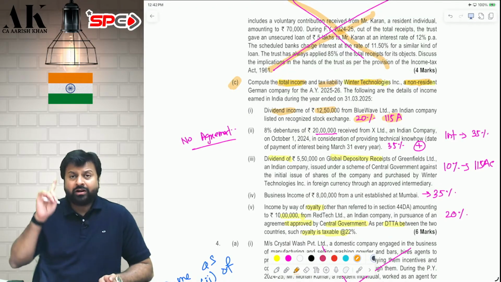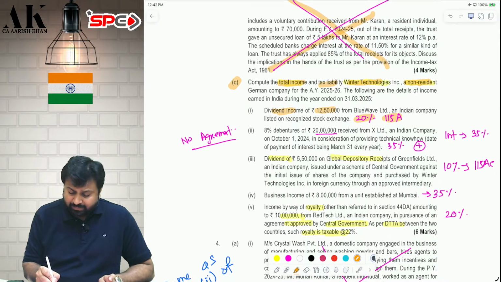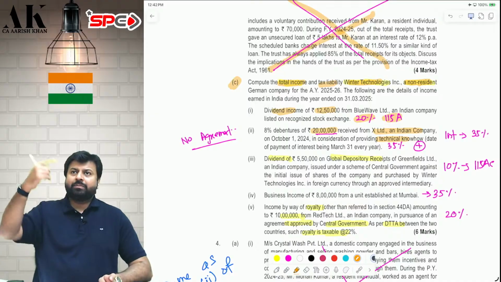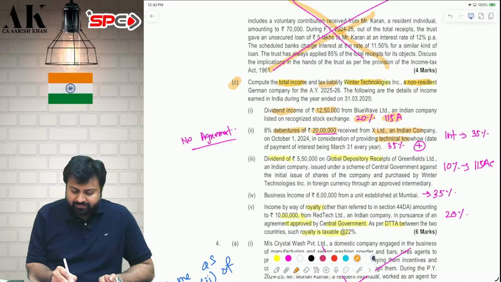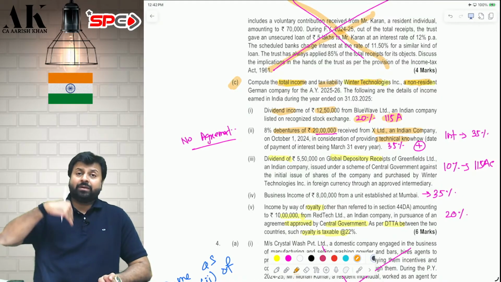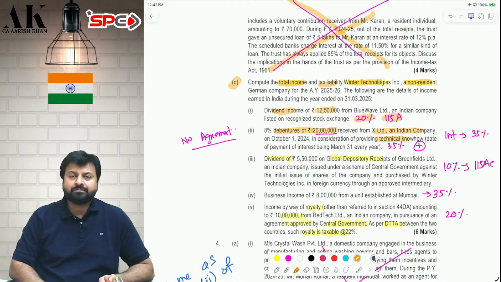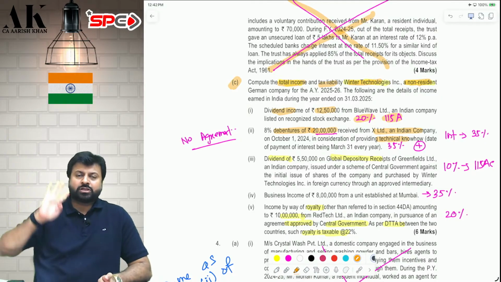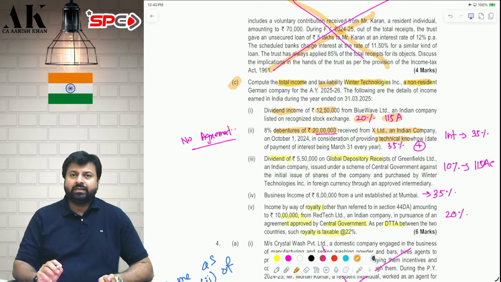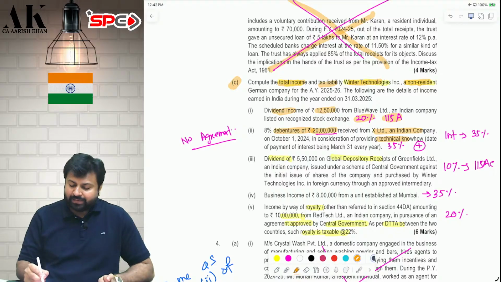Second, this non-resident foreign company is providing some technical know-how to an Indian company for 20 lakh rupees. The Indian company is receiving technical know-how, and instead of paying 20 lakh rupees, they are giving debentures of 20 lakh rupees to the foreign company. I am not giving them money. This will be taxable at what rate? This will be taxable at 35% tax.